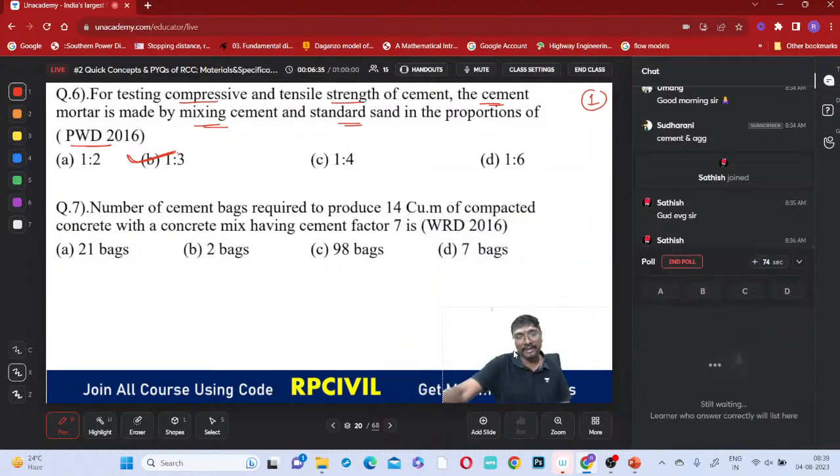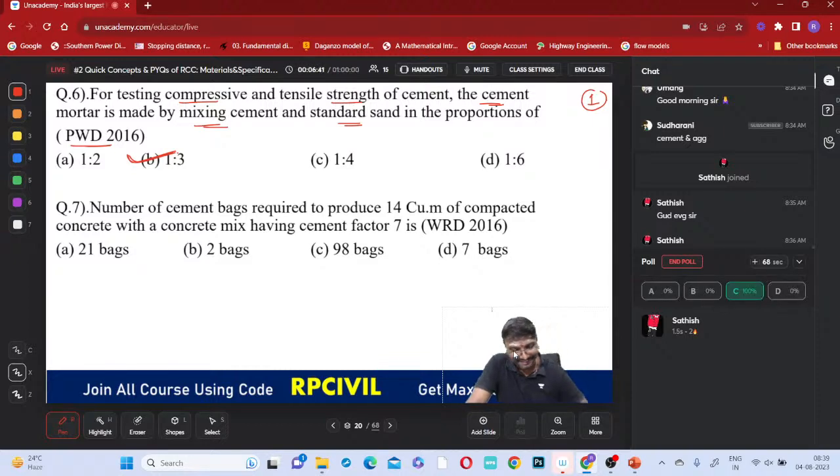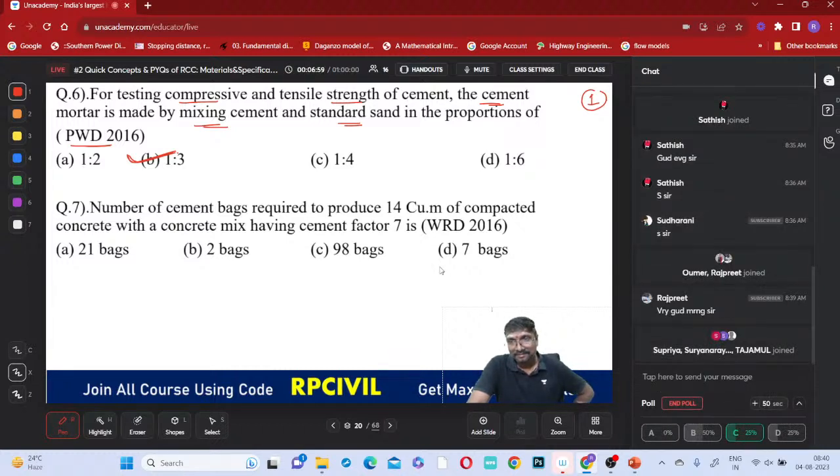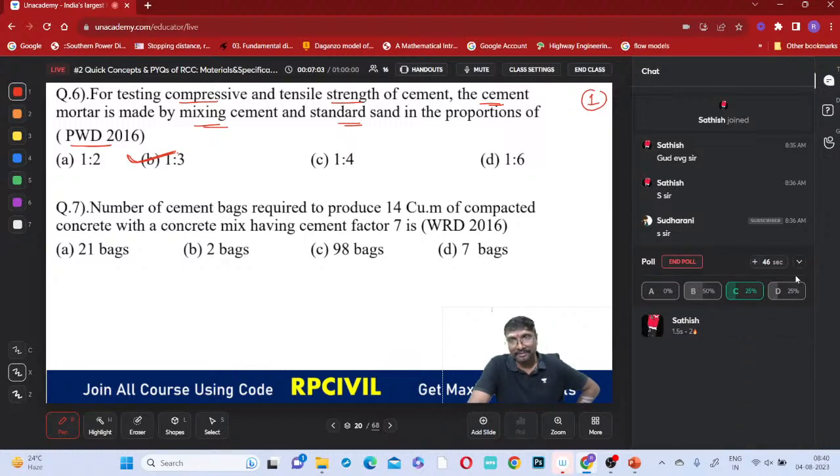Surya Narayana, good morning. Putin Baba, good morning. You bring Zelensky Baba also here. Shruti answered correctly. Seventh question, we are doing the poll now.